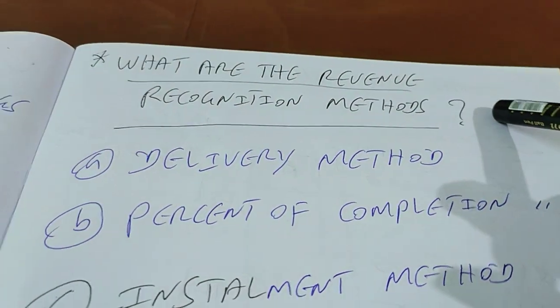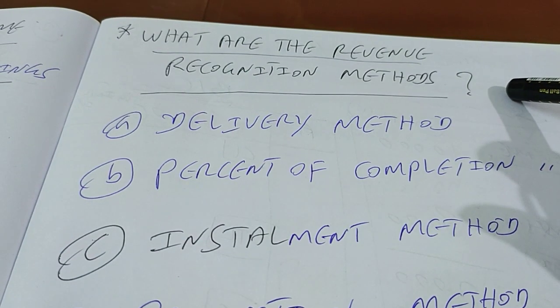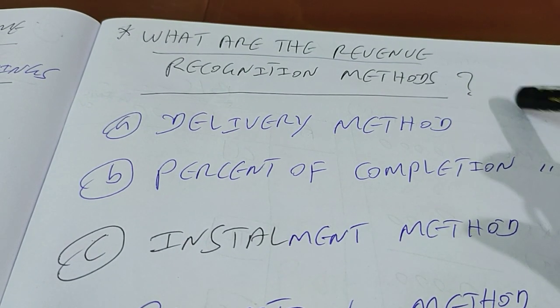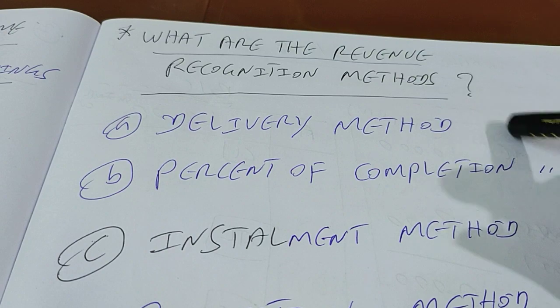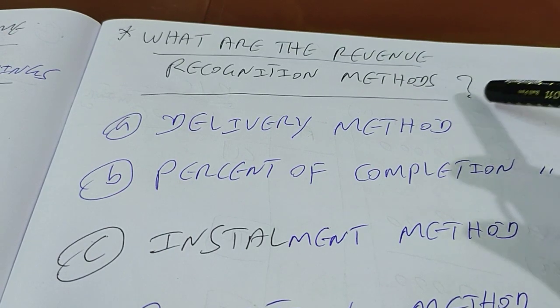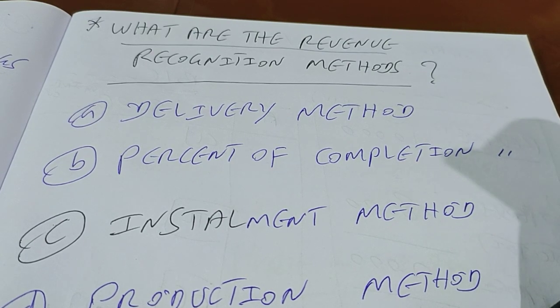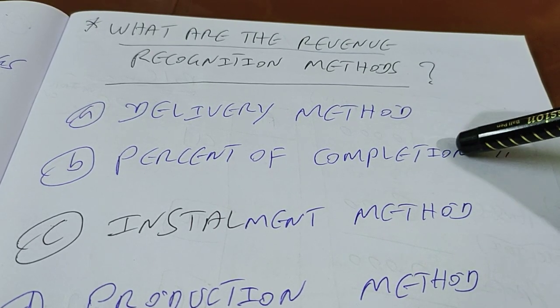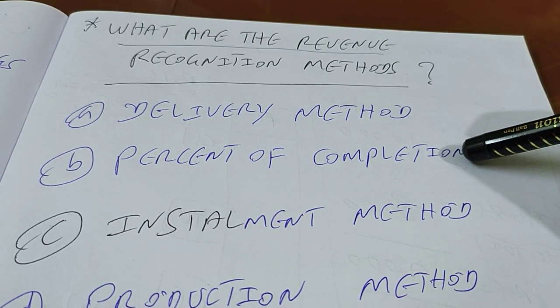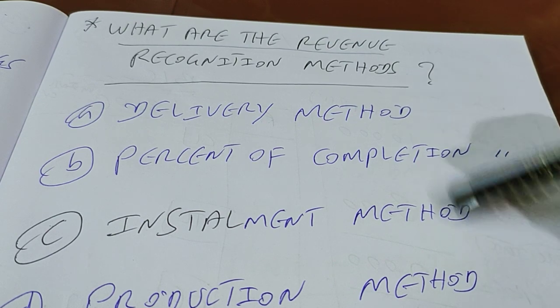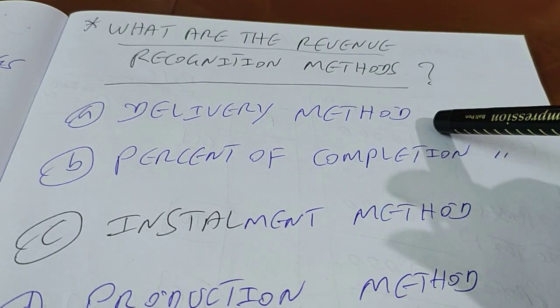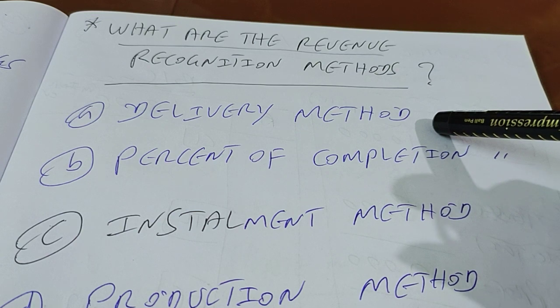Yeah, I move ahead. I take you to the next important question. The core of accounting lies on this: what are the ways in which a company can recognize revenue? I'm just introducing these to you guys. We are going to discuss all these things in detail later on. So there are basically 4 methods available. The first one is the delivery method. That means the moment the product is delivered, you can recognize revenue.